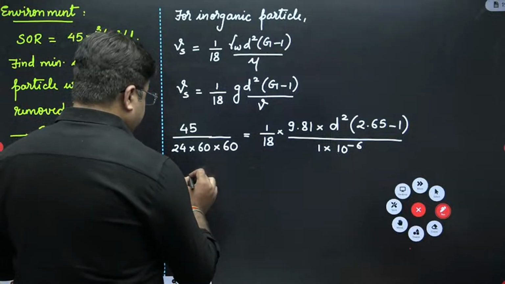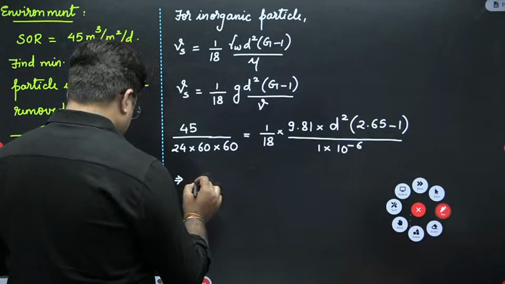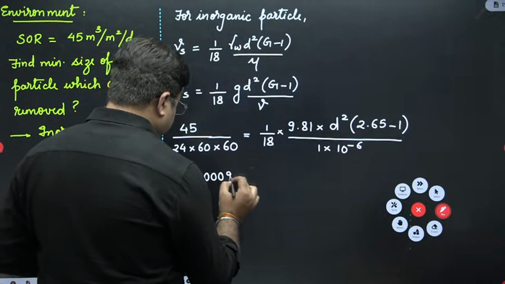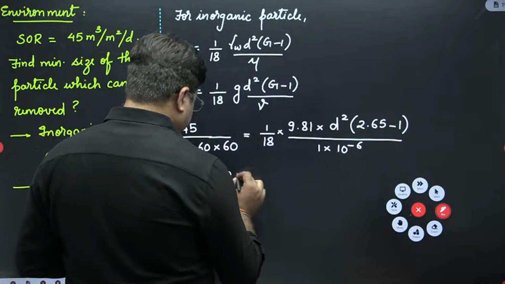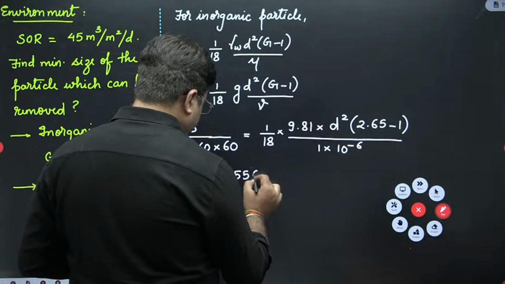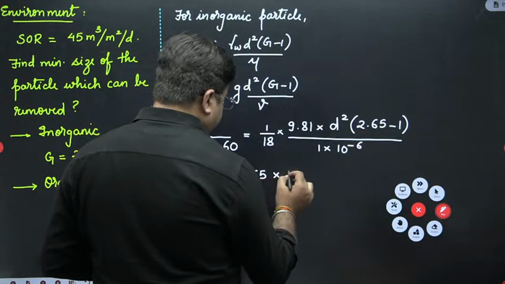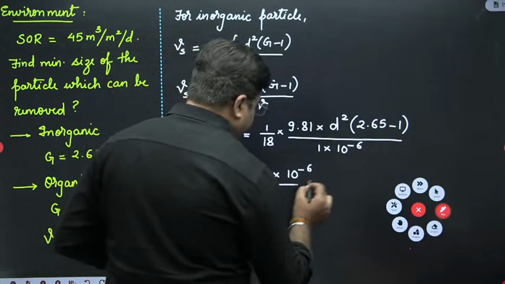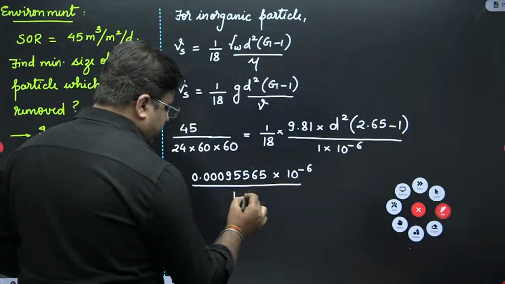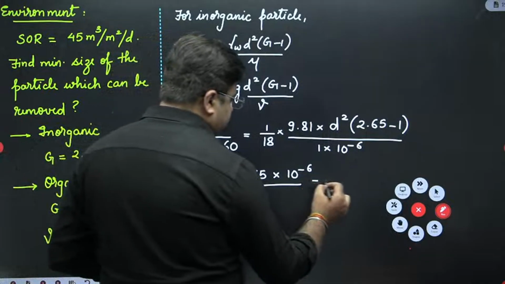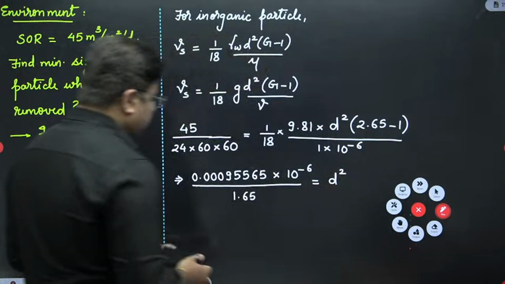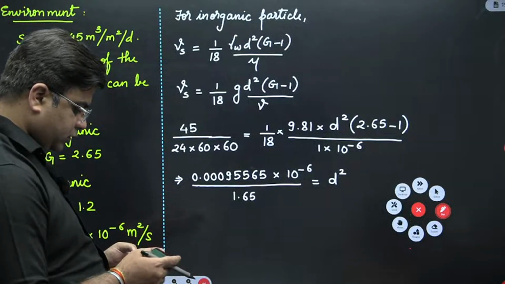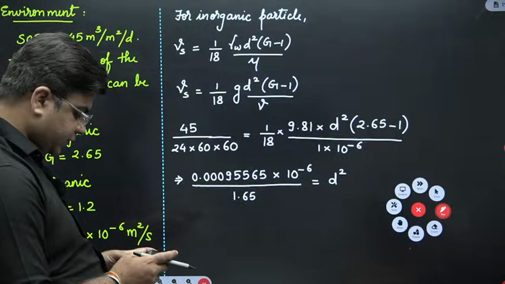So this will be 0.00095565 into 10 raised to the power minus 6, whole divided by 1.65, and this is equal to d square, right? So this is divided by 1.65.